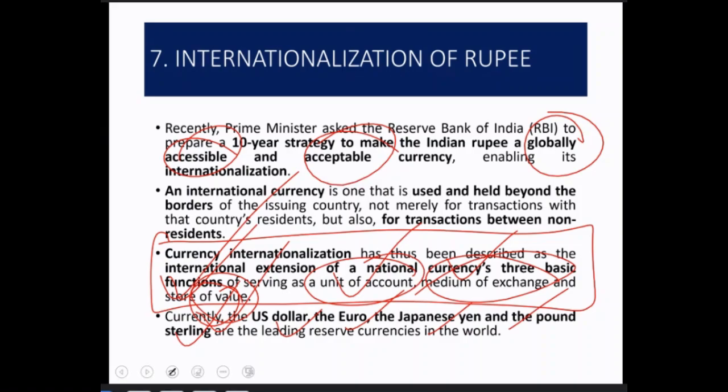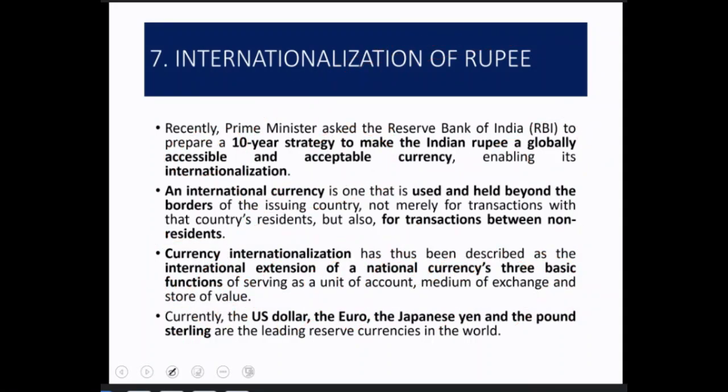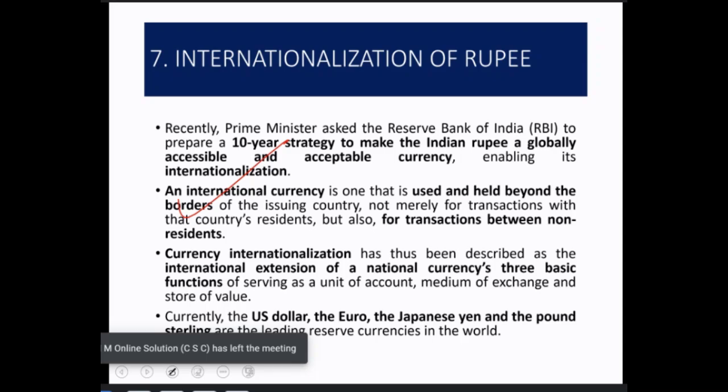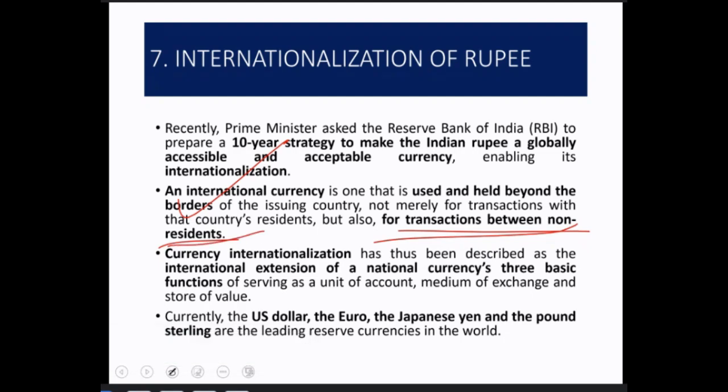Second point is what an international currency is: a currency that goes beyond borders. Beyond the borders, the currency can be used not only in the current country in which the resident is there, but also for the non-residents. Third point is currency internationalization.